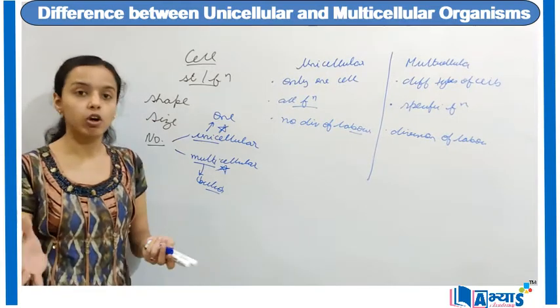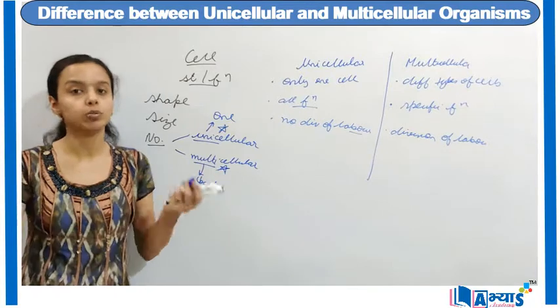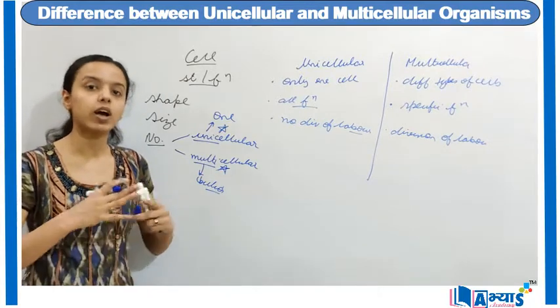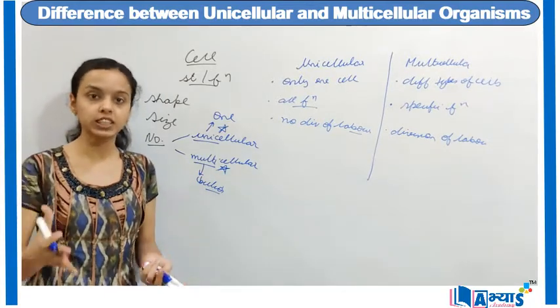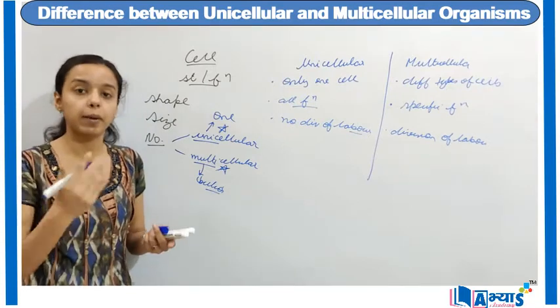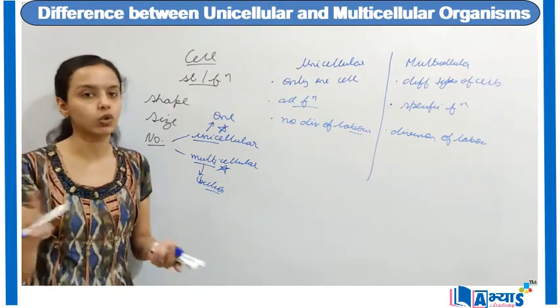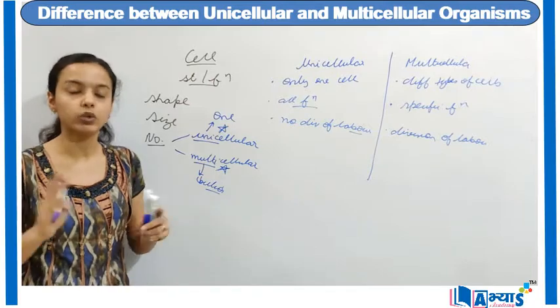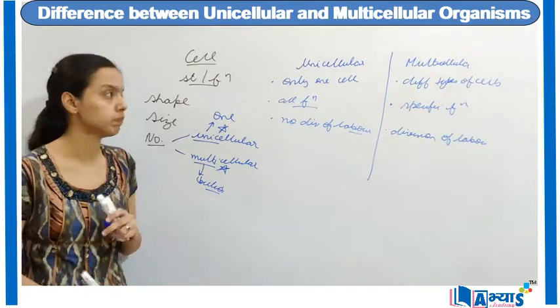There is division of labor because there are numerous types of cells. Only when you have so many activities and so many cells can you divide them into various categories. But if you have only one type of cell, there is no need for division of work. You cannot divide the work among numerous cells.